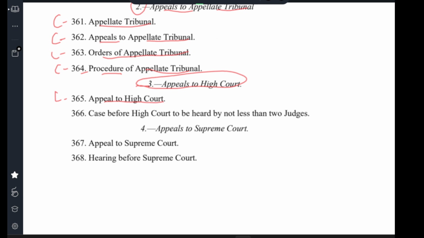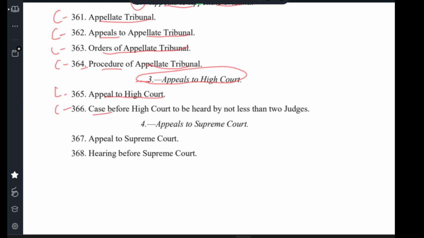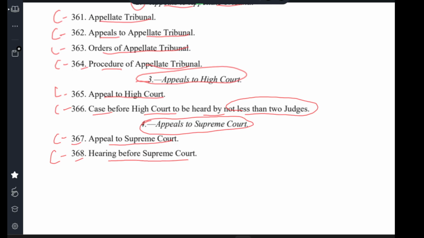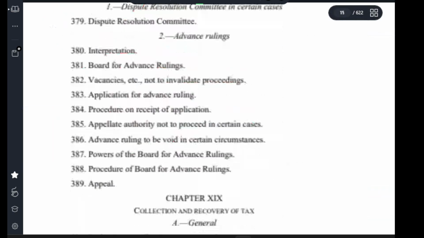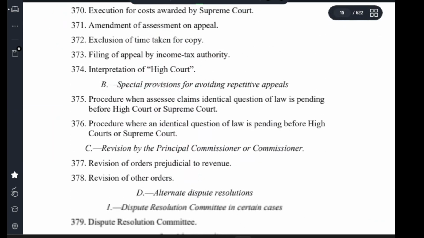Clause 365 appeal to High Court. Clause 366 case before High Court to be heard by not less than two judges. Appeal to Supreme Court. Clause 367 appeal to Supreme Court. Clause 368 hearing before Supreme Court. Clause 370 execution of costs.